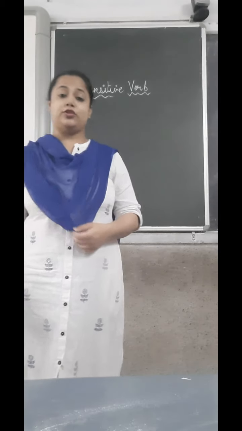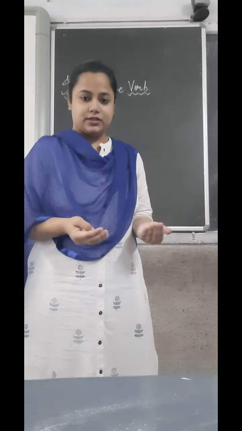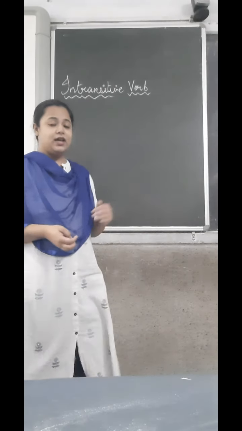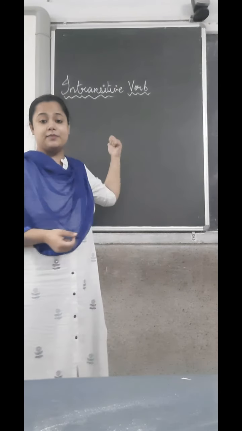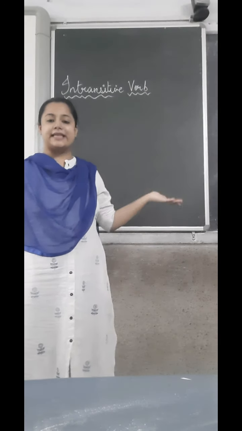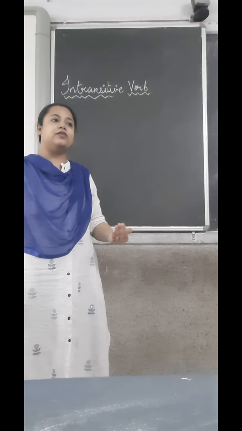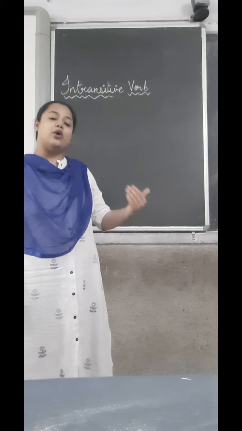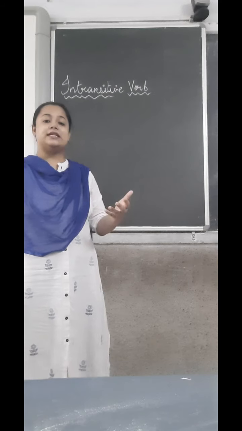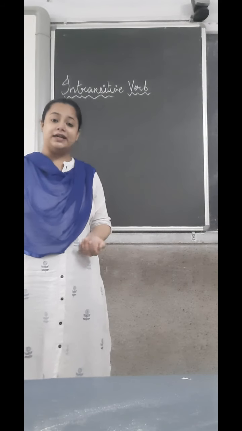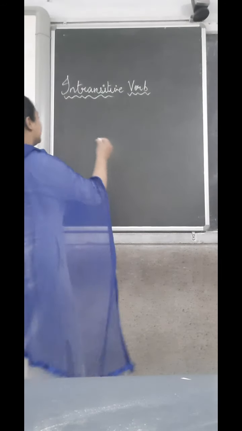Now children, as I had told you, transitive verbs are those verbs which require an object to complete the meaning of the sentence, right? I hope you remember it. So I had told you that the first noun or pronoun that comes is the subject, and whichever one comes second in the sentence becomes the object automatically. So there are certain sentences that we write using verbs which do not have an object in them. In that case, this kind of sentence uses an intransitive verb, or the verb that is used in such sentences becomes intransitive. For example, if I write the sentence,